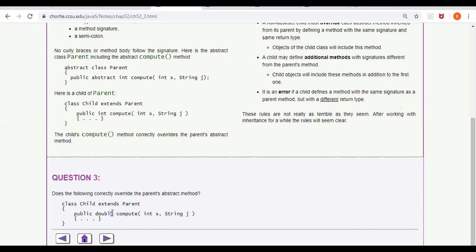Double should be changed to int. You cannot do something like this. In the abstract class, you are saying the return type is int, but here you cannot make it double. Here also it should be int only. Is it clear? Yes, sir. That's the point.